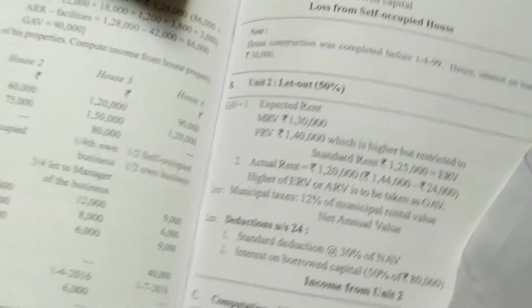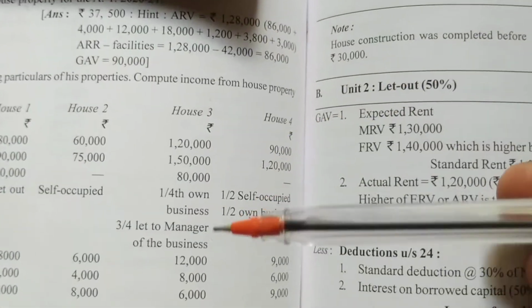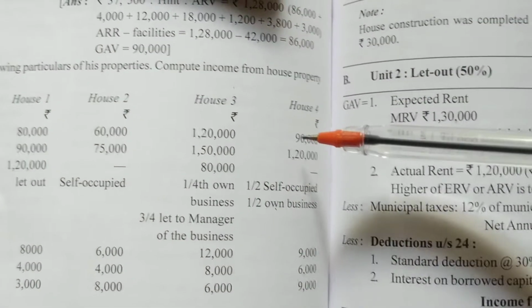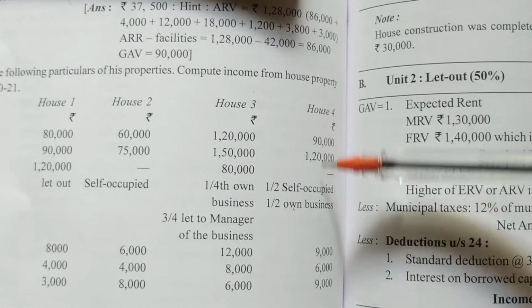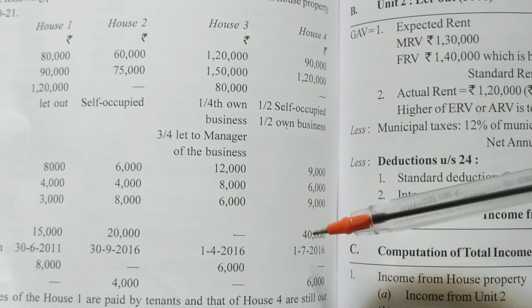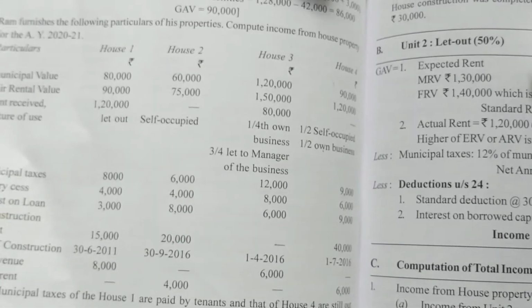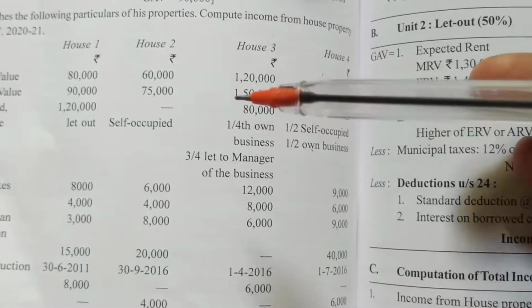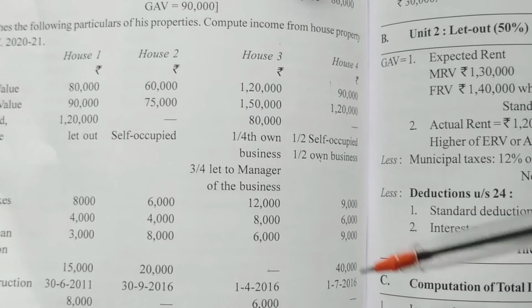So this fourth one is also easy. We have to take half of this GAV, we have to take half of everything. I'll explain this for house 4. House 1 and house 2 are very easy. House 3 will have no income. For house 4 we have to do the calculation.